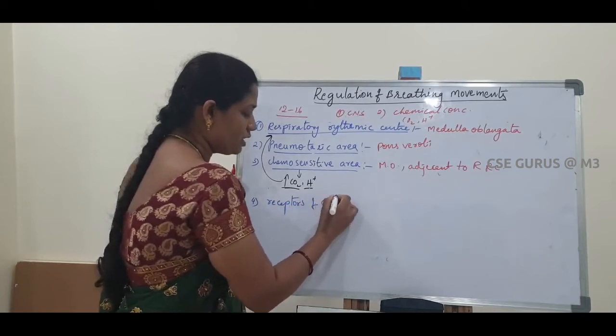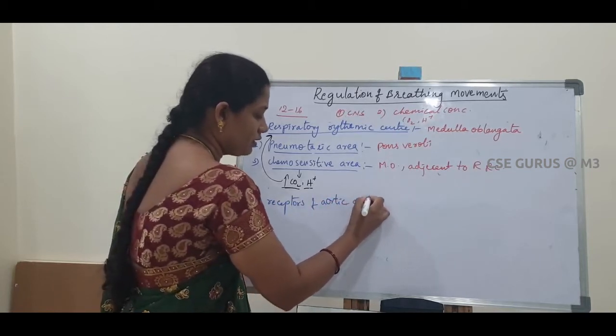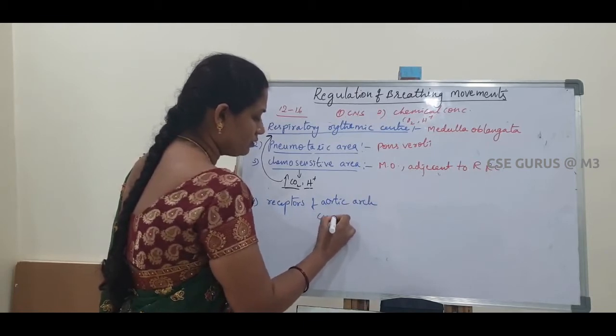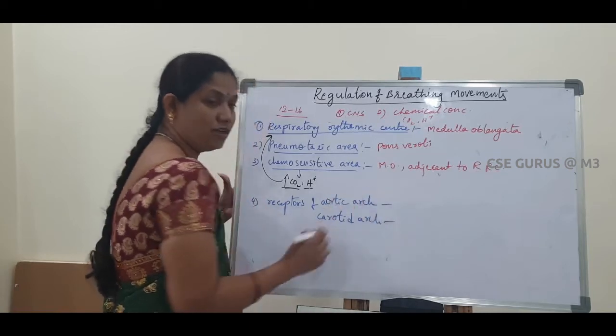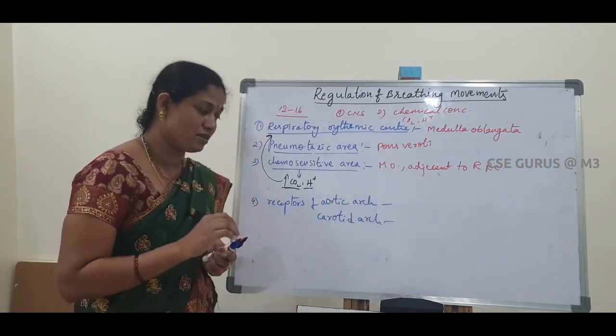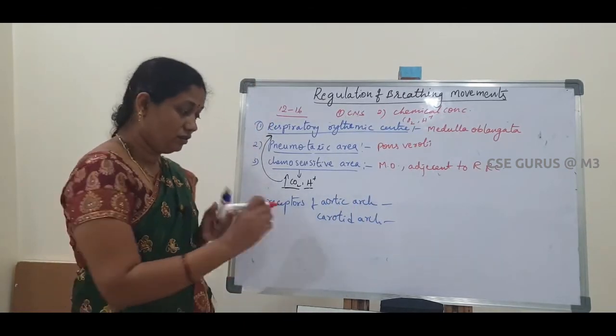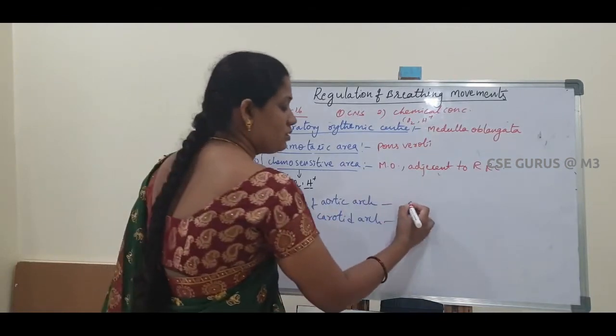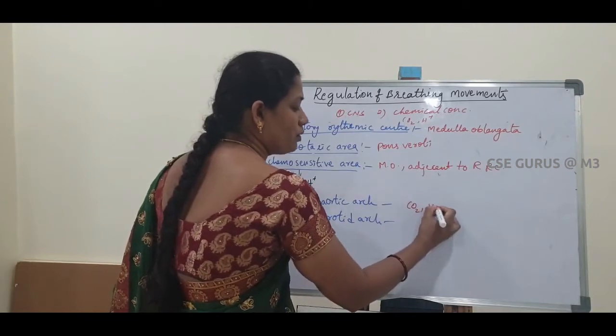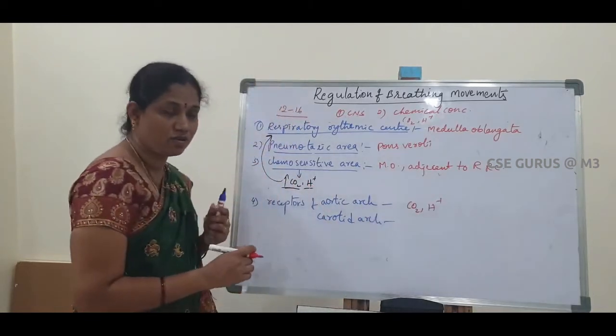Next, the receptors of the aortic arc and carotid arc. These are blood vessels, and in the aortic arc and carotid arc some receptors are also present. They are highly sensitive to carbon dioxide and H plus ion concentration.